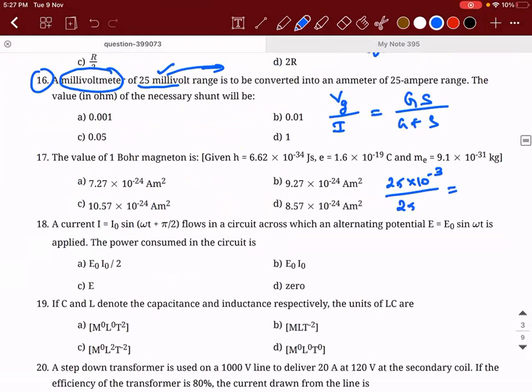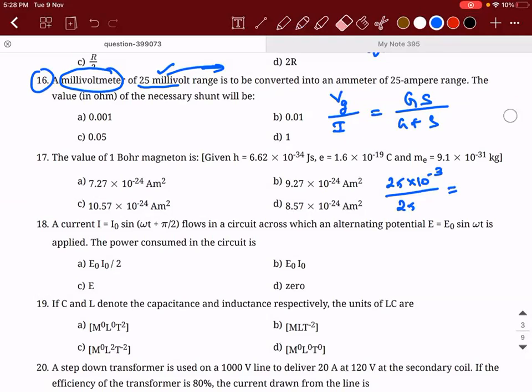So that we can write E is equal to... what I can do is I need to know what is the resistance of the galvanometer. They didn't give this, right? A millivoltmeter of 25 millivolt range is converted into an ammeter of 25 ampere range. So 25 ampere is a very, very big current. So G into S, one minute. So G into S divided by G plus S.